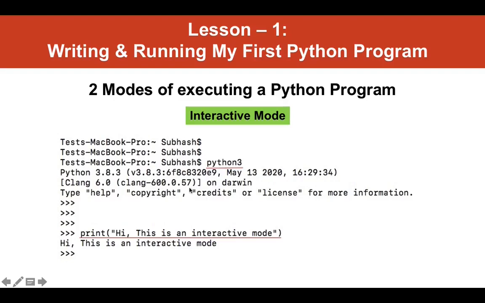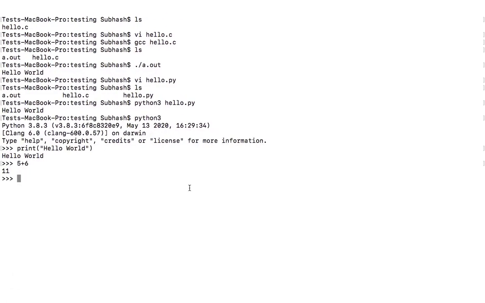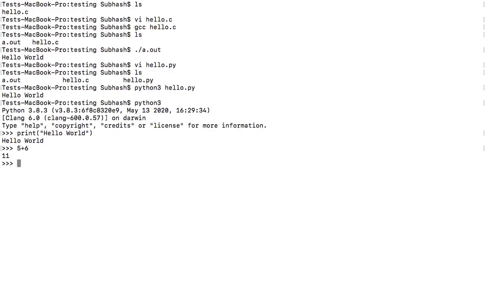Okay, the other mode of Python programming is script mode. In this mode, we write code into a source file and hand over the source file to an interpreter as shown here. Let me execute that practically and show it to you. If we need to come out of the interactive mode, just use the utility exit and you will be out of the interactive mode.